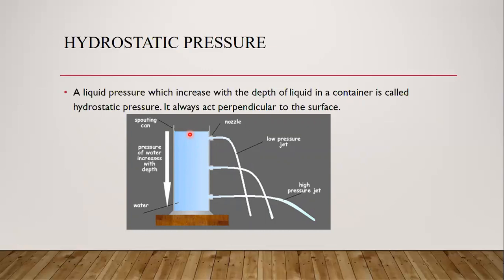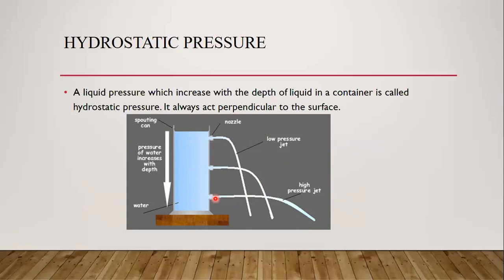So the hydrostatic pressure is the pressure which develops in a container or in a bottle in which the water is kept, and the characteristic of hydrostatic pressure is that it increases with depth. Like we have discussed earlier, at this point we have more water pressure, that's why the speed of the water is more, it covers more distance. At this point it's less, so it covers a little less distance as compared to the other streams.